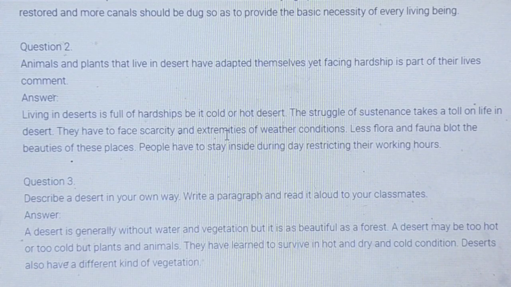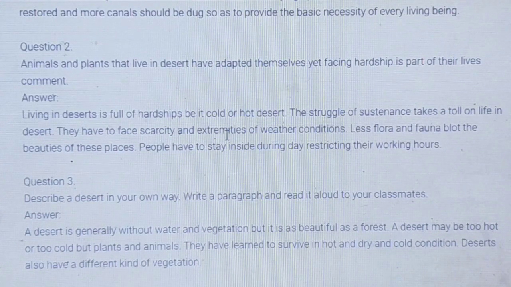Animals and plants that live in desert have adapted themselves, yet facing hardship is part of their lives. Living in desert is full of hardship, be it cold or hot desert. Struggle for sustenance takes a toll on life in desert.